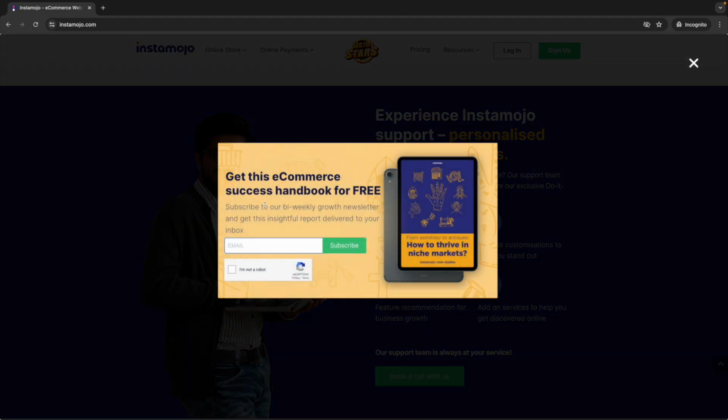Here you can see that they are also collecting information, and they are also giving something for free. So when you provide something for free, only then people are going to give their email address or whatever information you want to collect.